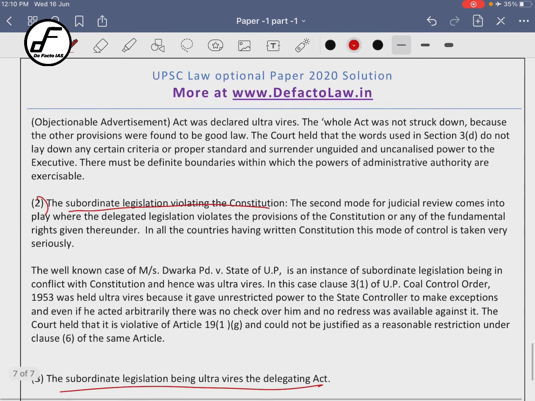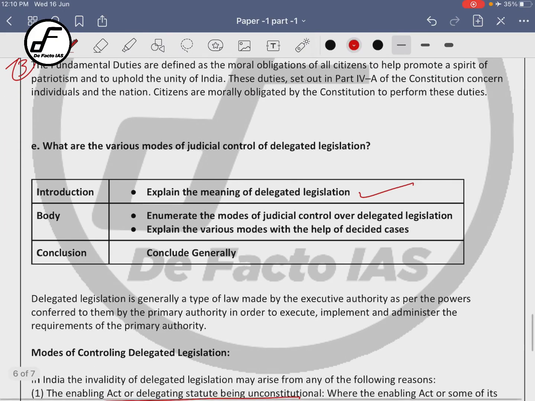Okay, so I have given cases also here, right? So it is a very simple question. Talk about the meaning of delegated legislation, why it needs to be checked, and then how the judiciary can check it through various methods. So basically the various grounds on which delegated legislation can be checked. Okay, then it can be further divided into substantive and procedural parts also, right? But leave that, just write the various modes through which it can be checked. Okay, thank you.